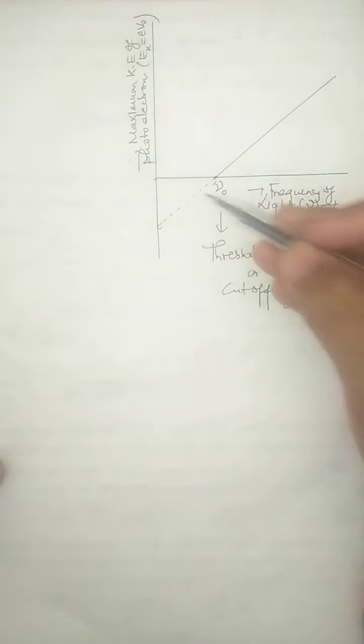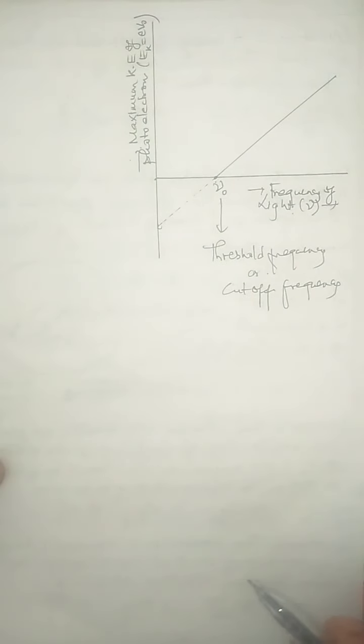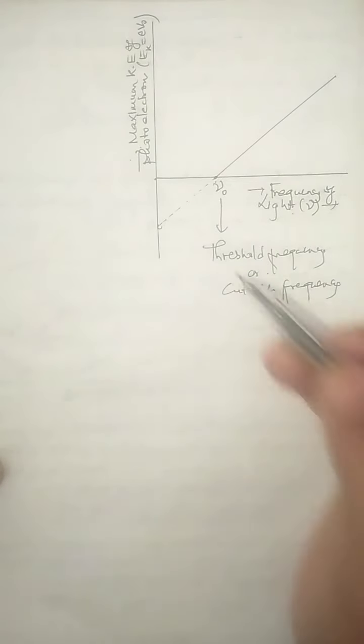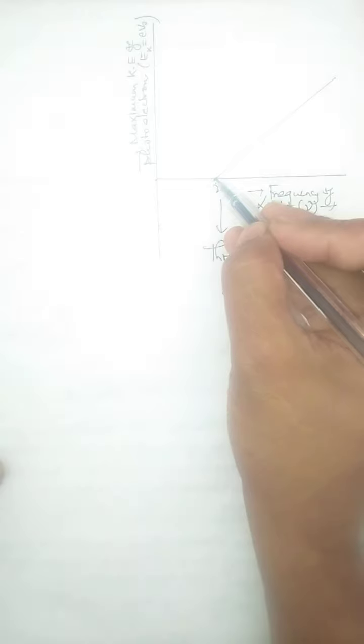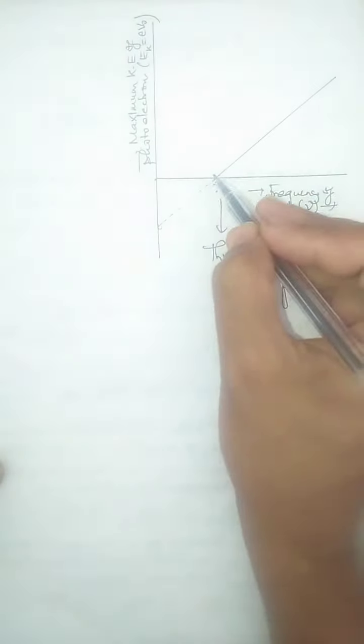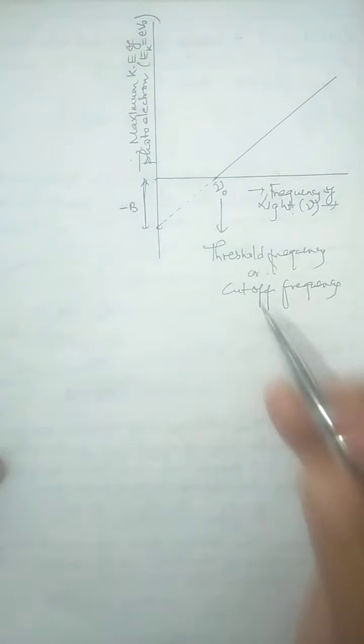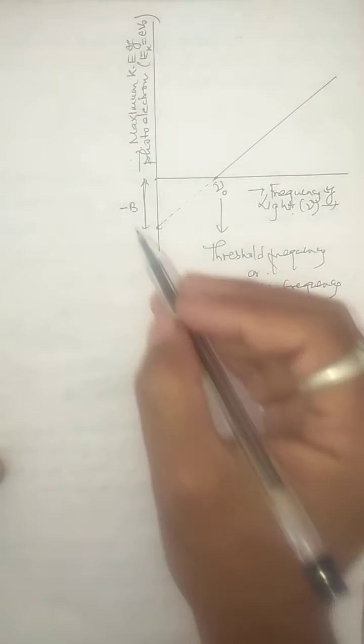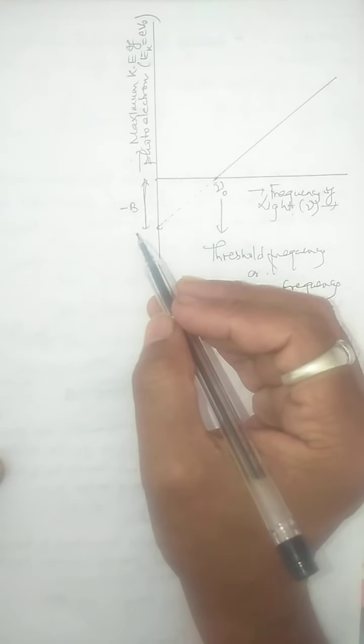The graph says that it is a straight line graph not passing through the origin, and every straight line has an equation. If you look at this graph and extend the line onto the negative y-axis, the negative kinetic energy axis, the line will meet the axis at some point. This intercept is given by minus b, because it is the negative intercept of the y-axis.